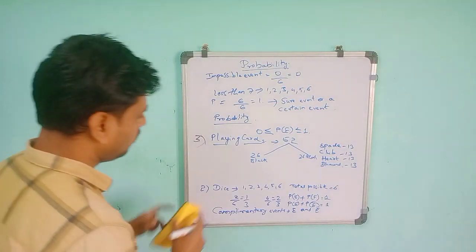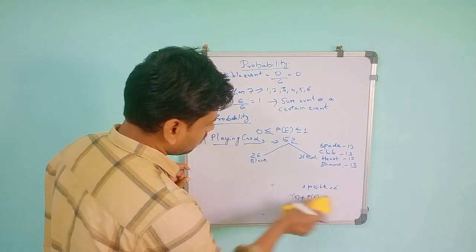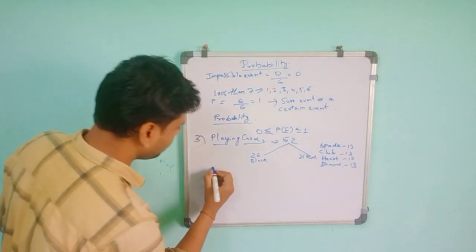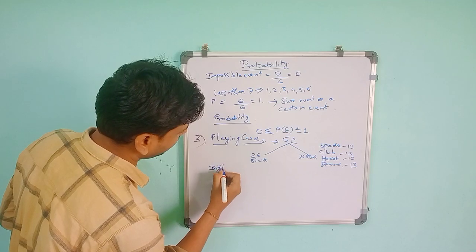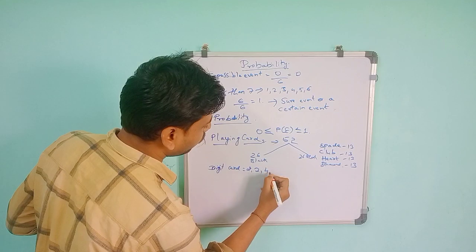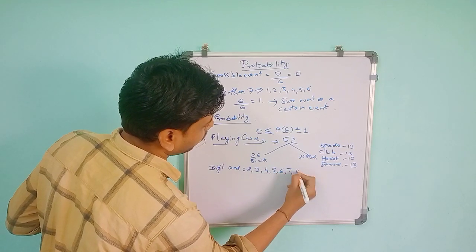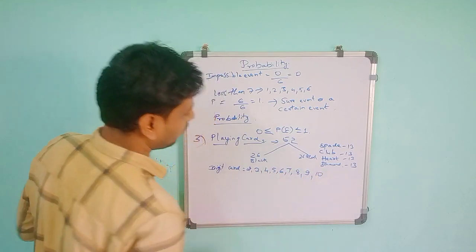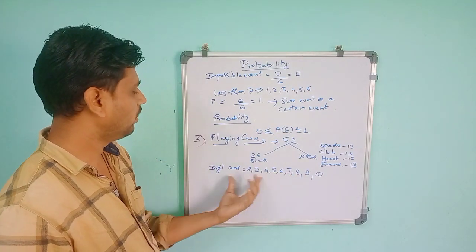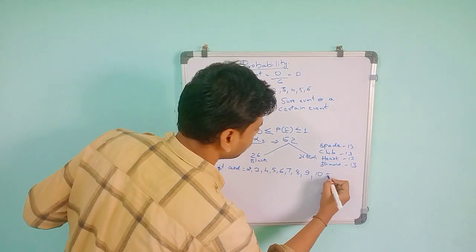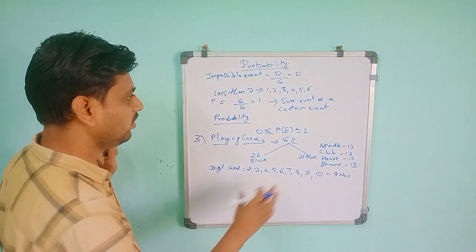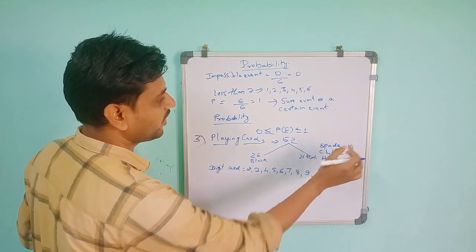Next, if you take only digit cards, meaning numbers only, there is no 1, so they start from 2, 3, 4, 5, 6, 7, 8, 9, 10. That makes 9 numbers. So the total number of digit cards is 9, and the remaining cards make up the 13 in each suit.